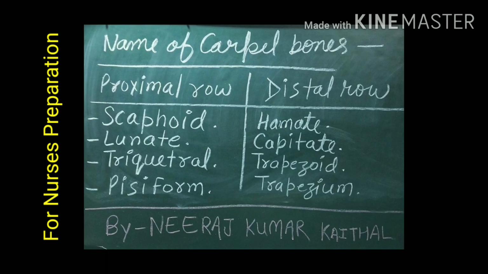There are total 8 carpal bone in each hand. These carpal bones are arranged in proximal row and distal row. The name of all the 8 carpal bones are: in proximal row, scaphoid, lunate bone, triquetral, pisiform. In the distal row, name of carpal bones are hamate bone, capitate, trapezoid, trapezium.